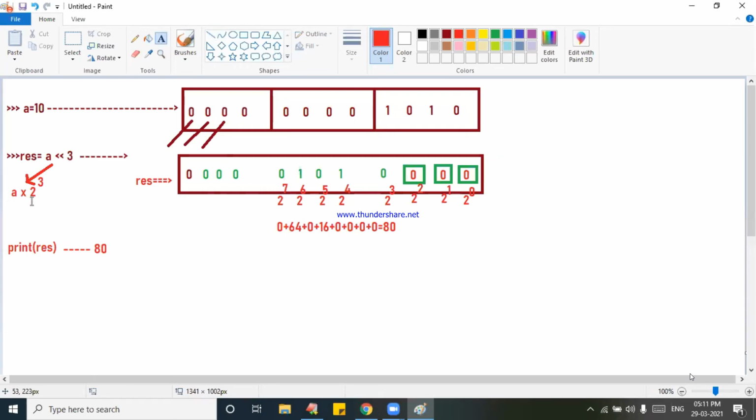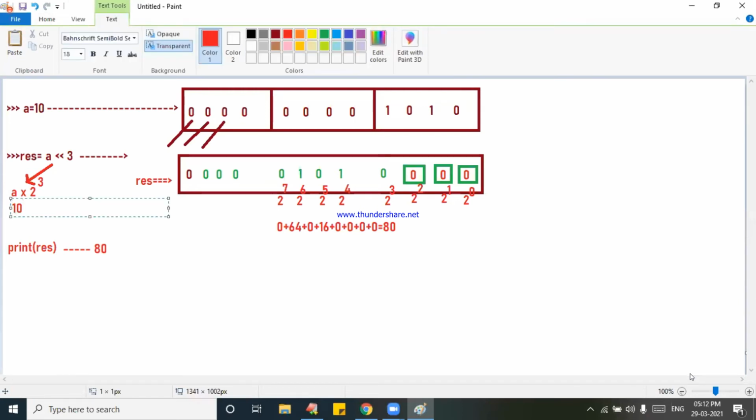Why are we taking 2? Number of bits. How many bits are there in binary language? Avinash Mishra, you tell me, how many bits? 0, 1. You asked, sir, why are you taking 2 there? I said binary bits are 2. That's why 2 to the power of 3. The number of bits moving is 3. The result is called 80. Are you understanding?